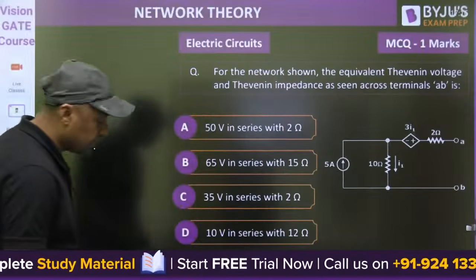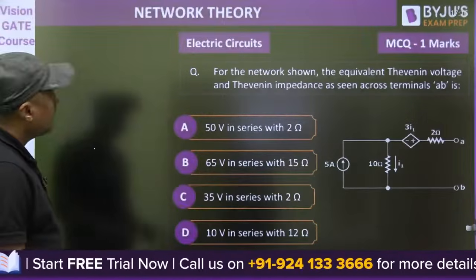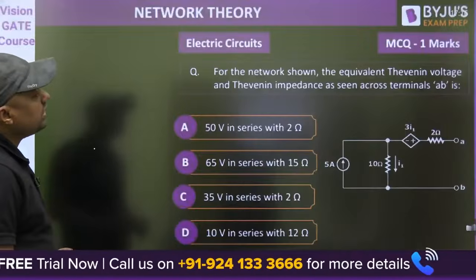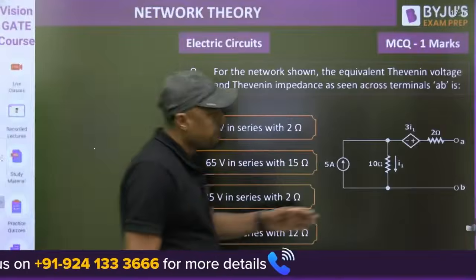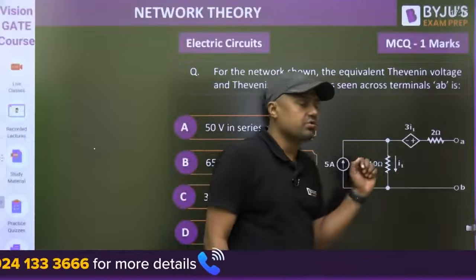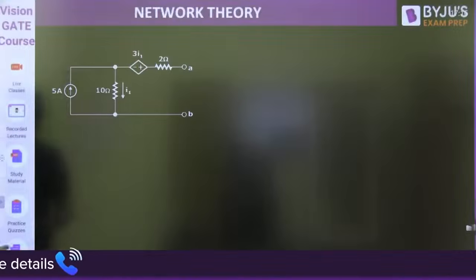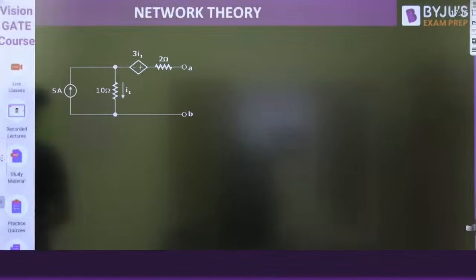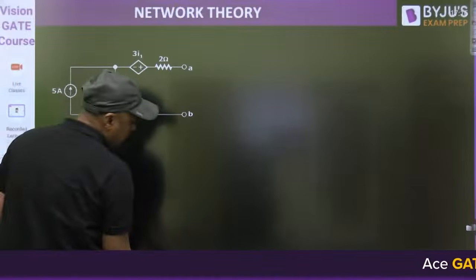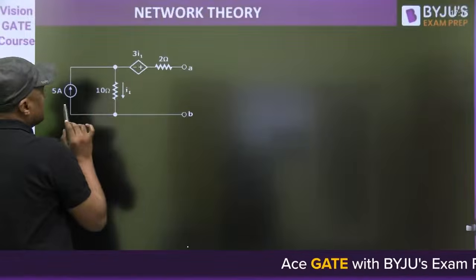Okay, now for the network shown, the equivalent Thevenin's voltage and Thevenin's impedance as seen across the terminal AB is. Here you have to find the Thevenin's equivalent. Now this is 2 ohm, 3I1, this is I1.